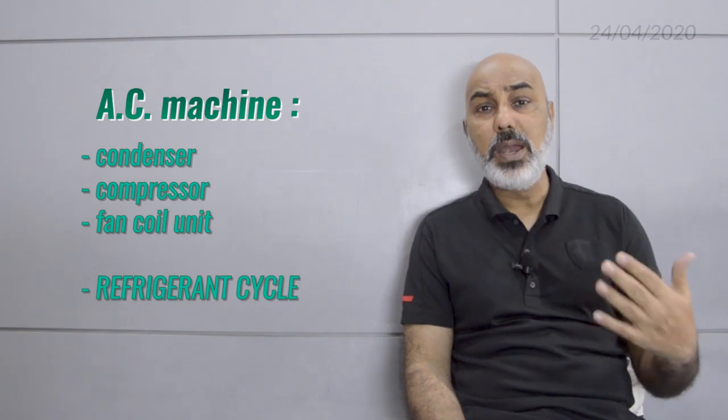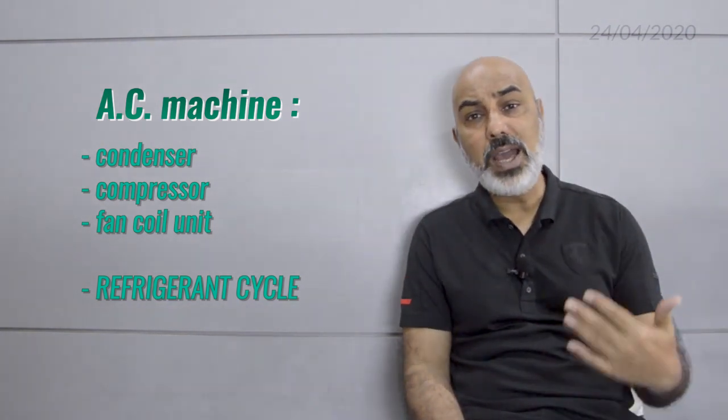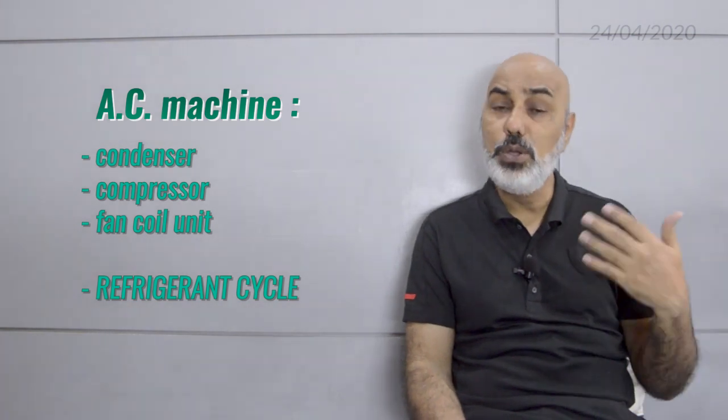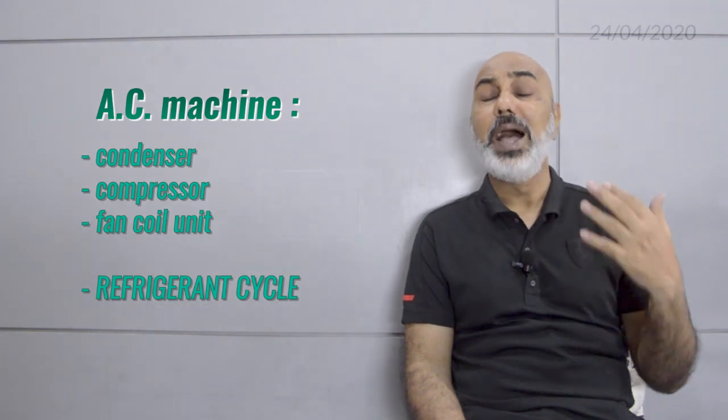So AC is meant for humans, for machines, for factories at times when we are producing things, and at times also for animals. So air, when it's treated, by what it's treated, it's the air conditioner. If it is not treated, it's just coming in and going out, it's by means of ventilation.